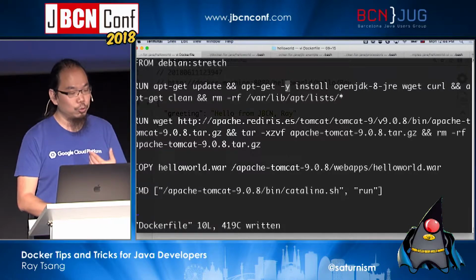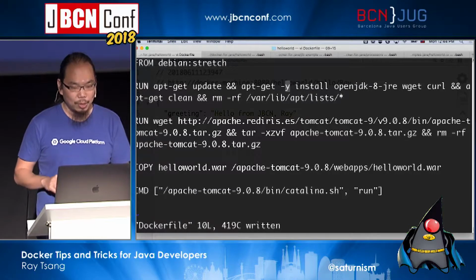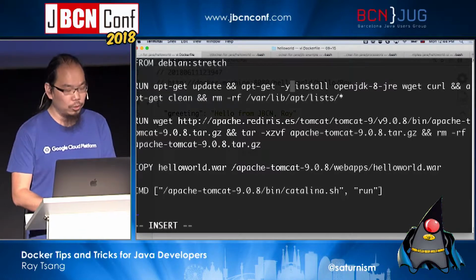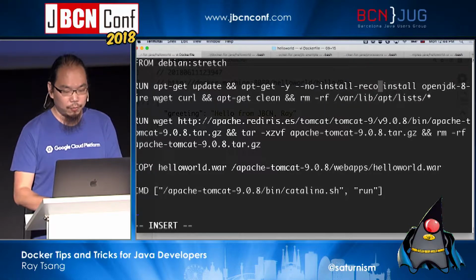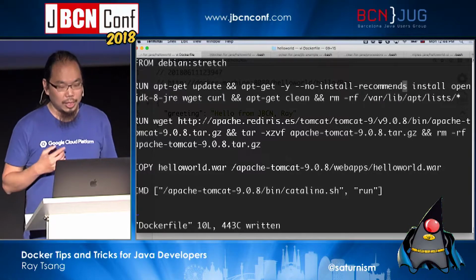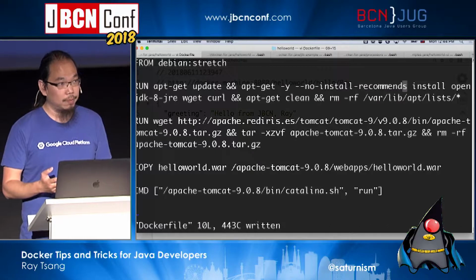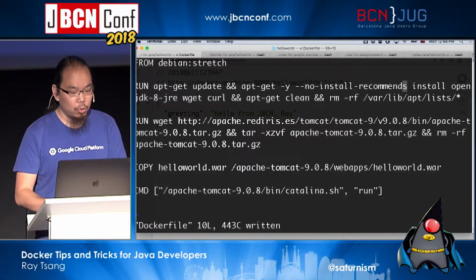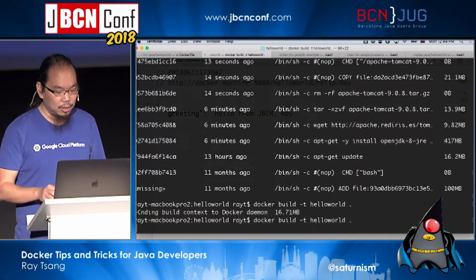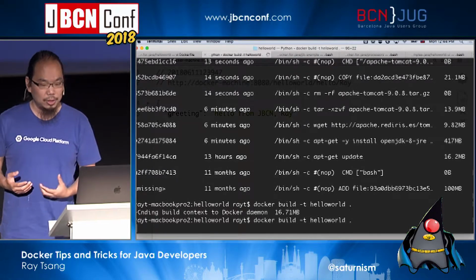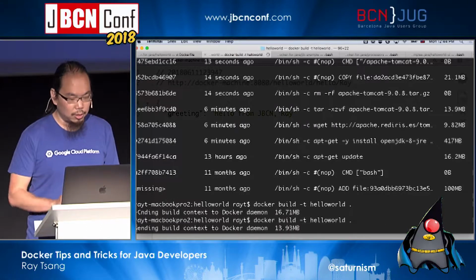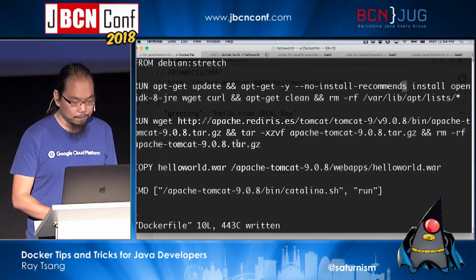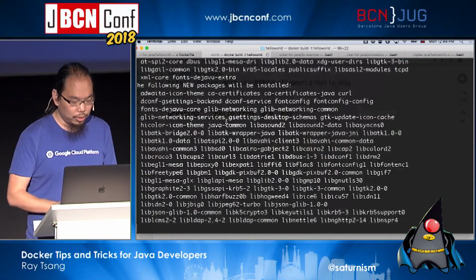Now, another tip here is that if you go through this process using apt-get, sometimes this install will install a bunch of unrelated things. If I scroll back, you'll probably see that this has installed X Windows and a bunch of other things. So to reduce the needs for certain applications, we can add this thing called no-install-recommends. Okay, so that is going to install only the bare basic necessities and not any of the recommended packages. And this all together will hopefully help me build a little bit smaller image, okay? So let's see if that actually works. And there we go.